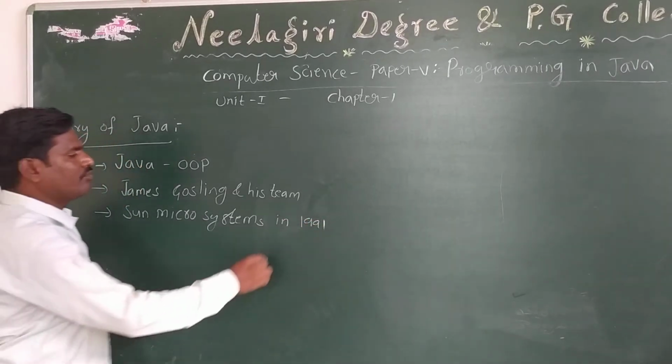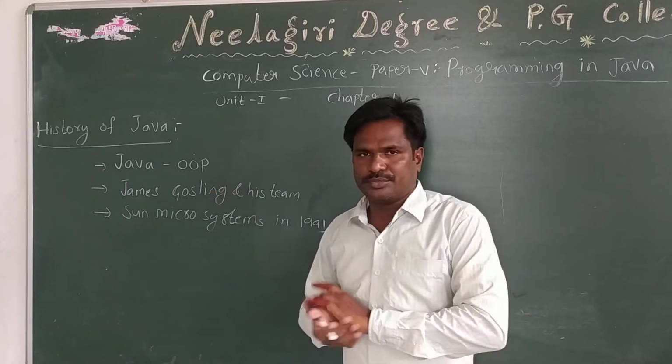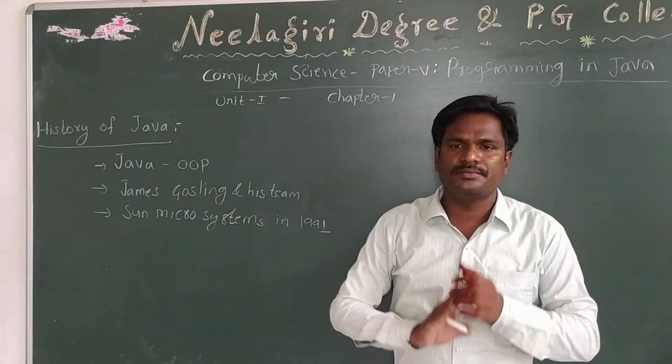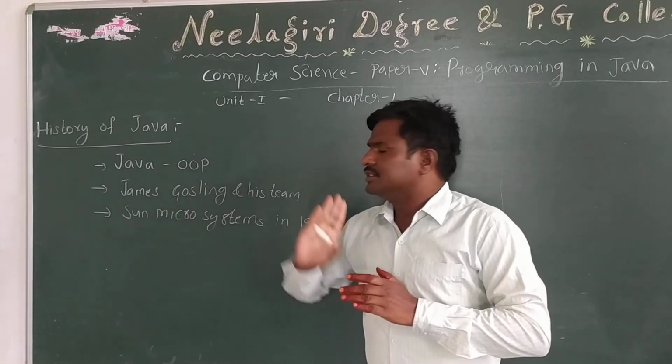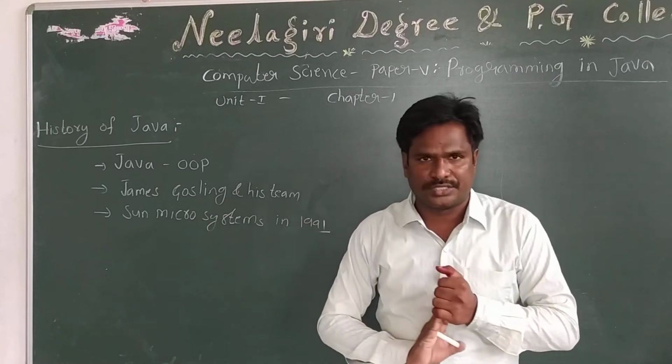In the early part of 1991, Java was initially developed. Java is an object-oriented programming language developed by James Gosling and his team at Sun Microsystems.